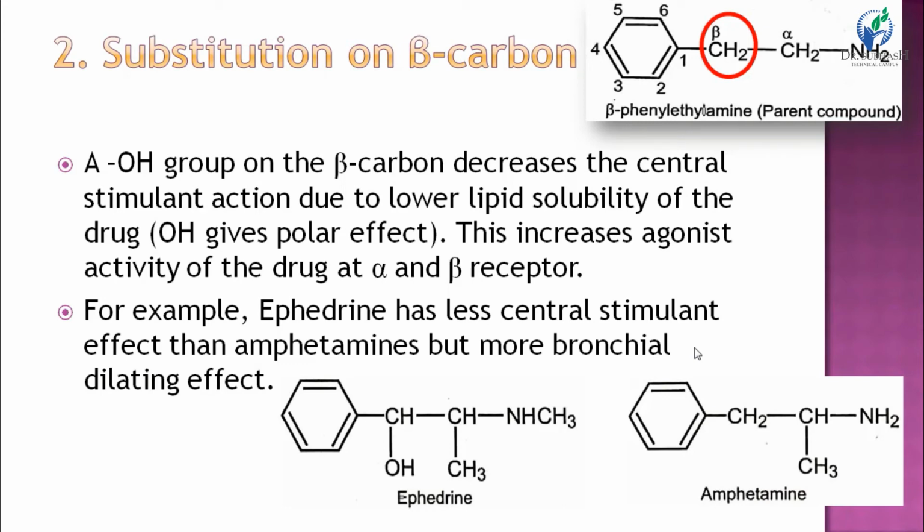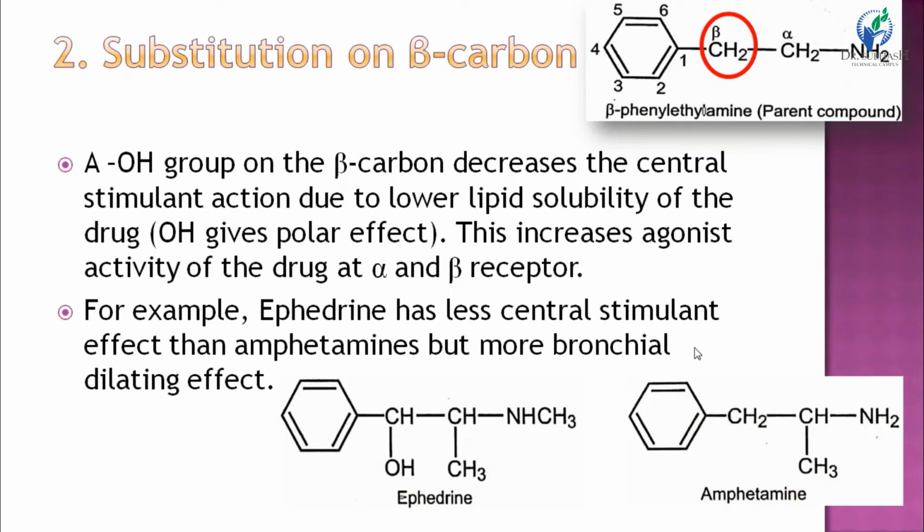But when the beta carbon carries a hydroxyl group, which is polar in nature, it lowers the lipophilicity of the compound. So the drug cannot easily cross the BBB and cannot produce CNS effects easily. Which means a hydroxyl group on beta carbon decreases CNS stimulant activity, but this substitution increases agonist activity of the drug at alpha and beta receptors.